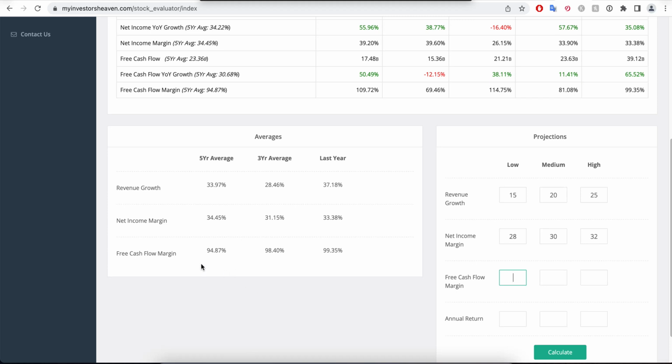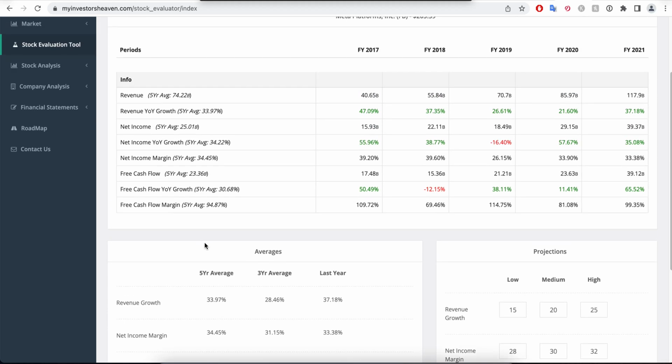So the next one, free cash flow margin. What is this one? Now the free cash flow margin tells us the relationship between free cash flow and net income. Because net income can be skewed by all sorts of things, and it's the actual free cash flow that is what provides value to the company for the most part. It's what the company keeps after capital expenditures. It's the operating income minus capital expenditures.